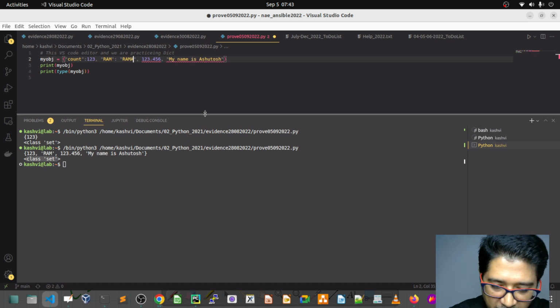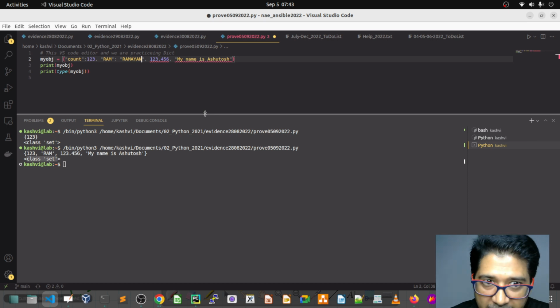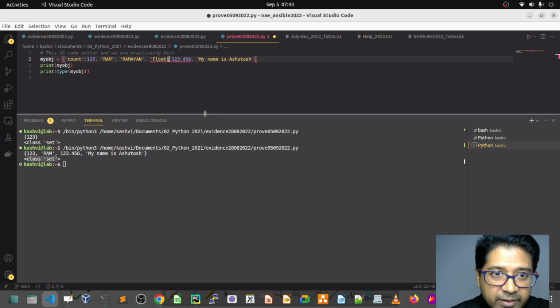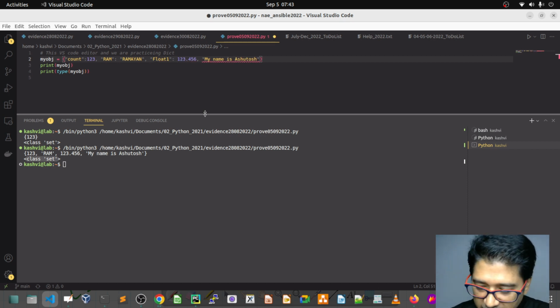Next, I'm taking a key, float one, and the value is this floating value.